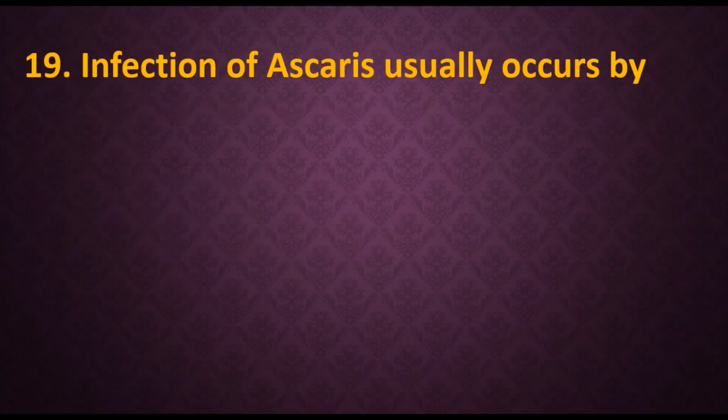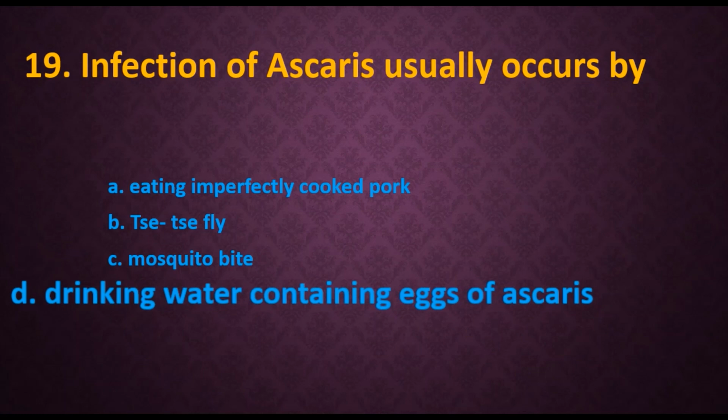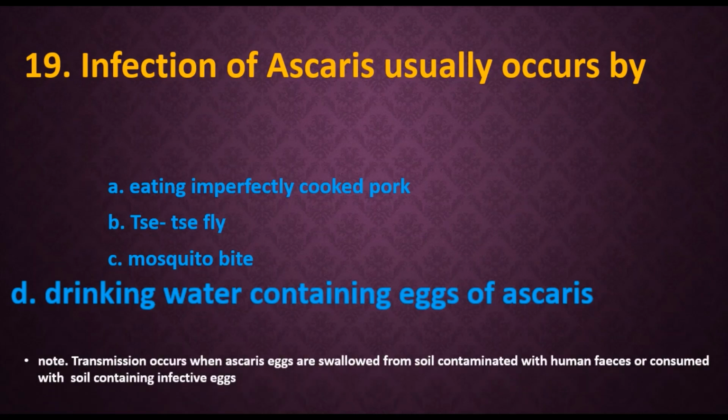19th. Infection of Ascaris usually occurs by. Options are A. Eating imperfectly cooked pork, B. Tsetse fly, C. Mosquito bite, D. Drinking water containing eggs of Ascaris. The answer is drinking water containing eggs of Ascaris. When you swallow food or water contaminated with human feces, or soil containing the infected eggs, obviously you are going to get Ascaris infection.